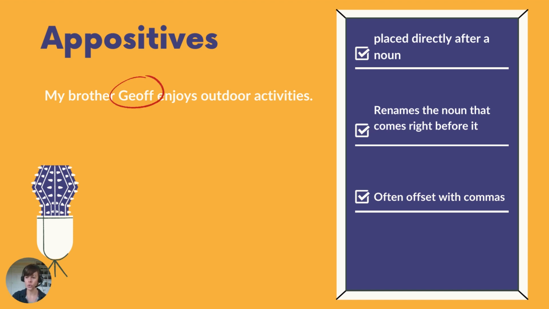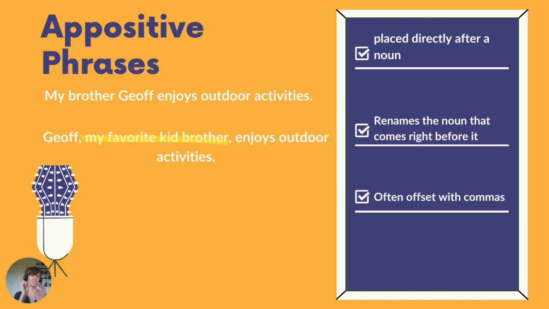Now, all we need to do to get an appositive phrase is just add some words. So here's an example. Jeff, my favorite kid brother, enjoys outdoor activities. So here, my favorite kid brother, that's our appositive phrase. It again is coming right after the noun, Jeff. It's renaming that noun. And in this case, it is offset with commas. Notice the only difference is now brother has some modifiers, favorite and kid. So we just know a little bit more about the brother in this case.